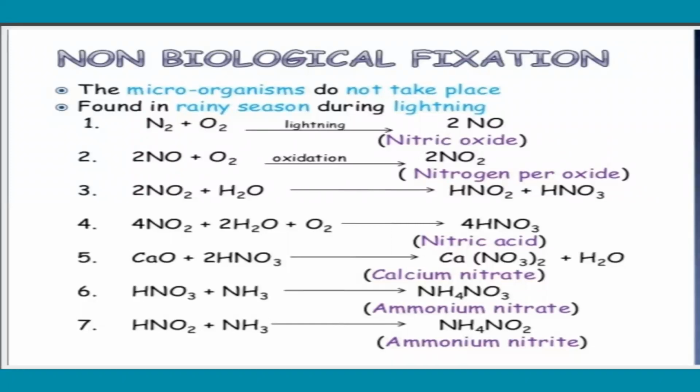That's why it is known as non-biological fixation. Microorganisms do not take part, so it is found in the rainy season during lightning or thunderstorms.